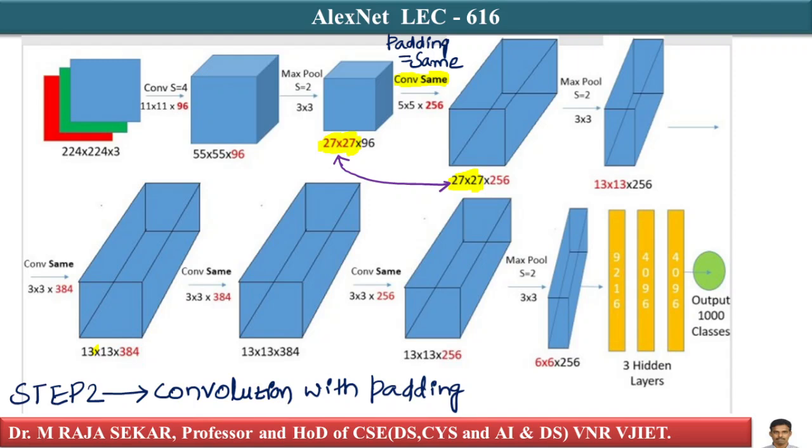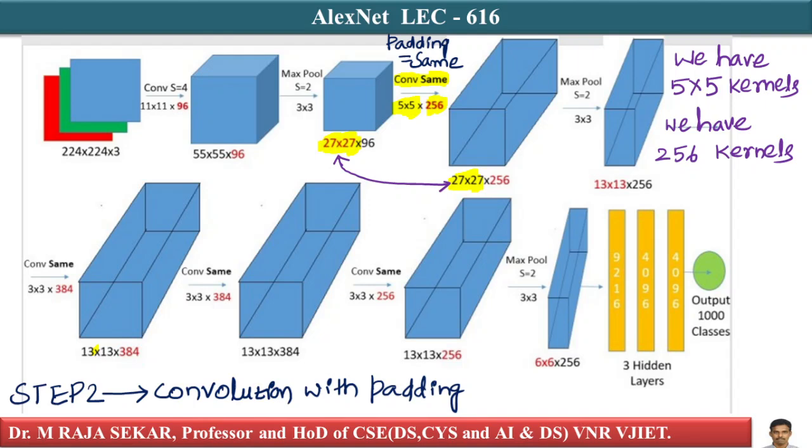We have 5 by 5 kernels, 256 such kernels. So we are getting a 3D tensor now. That's important. What is that 3D tensor? 27 by 27 with 256 channels, or depth of 256.